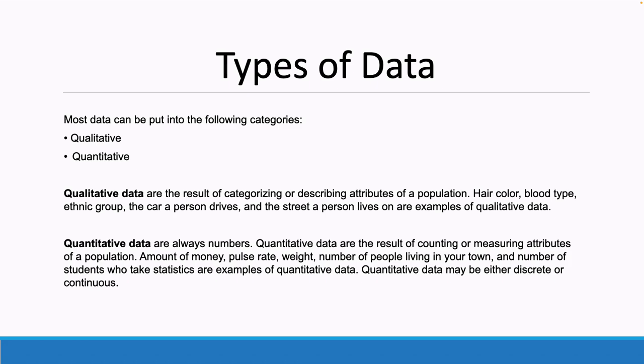Quantitative data are always numbers. Quantitative data are the result of counting or measuring attributes of a population: amount of money, pulse rate, weight, number of people living in your town, a number of students who take statistics are examples of quantitative data. Quantitative data may be either discrete or continuous.